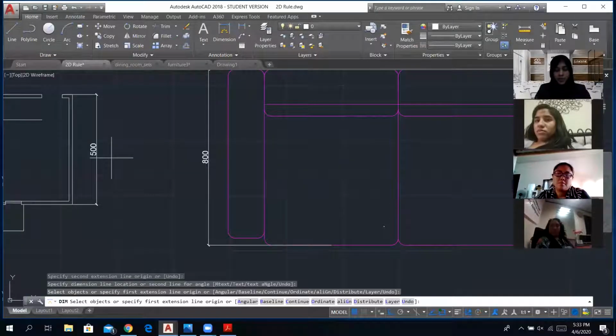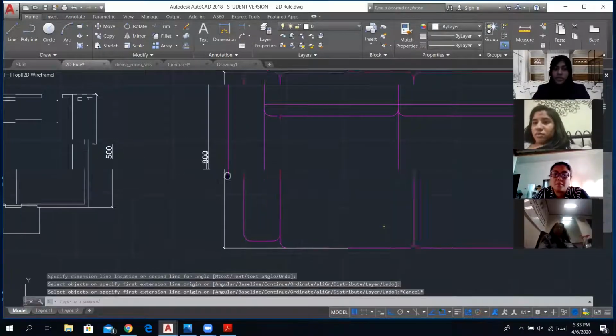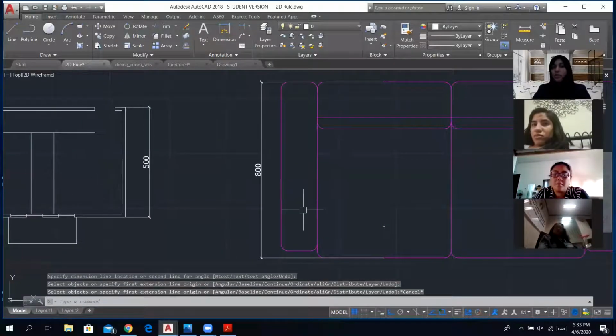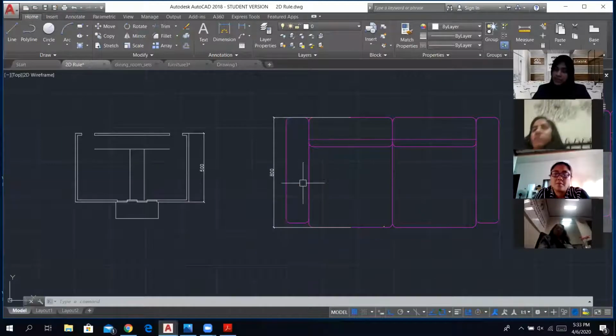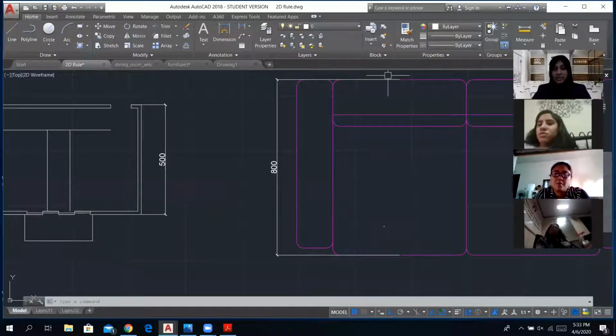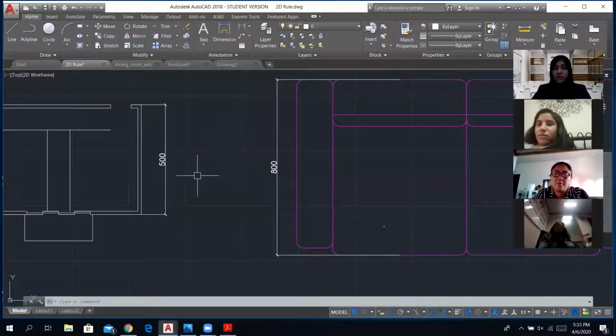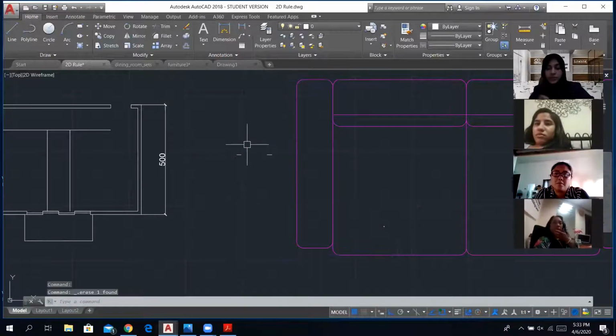In AutoCAD, there is no specification where we can give the units. We just work with units and keep them in our mind, all right? It's a bit confusing, but once you get to learn it, it will be all right. For now, you just need to know we are working with centimeters here, but the drawings we got are in millimeters, and we have to scale them down so that they fit inside our plan, okay? So when we say this is 800 millimeters, what we are looking for is 80 centimeters. So I'm going to scale it down.